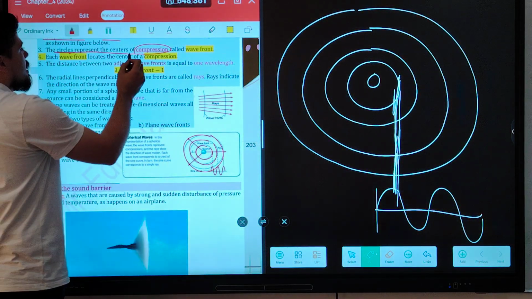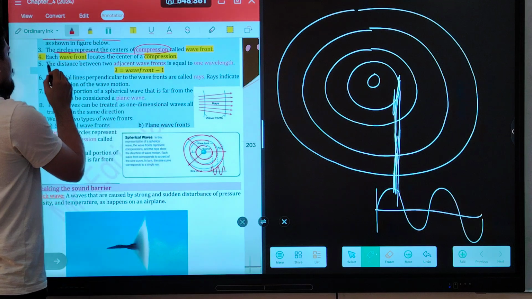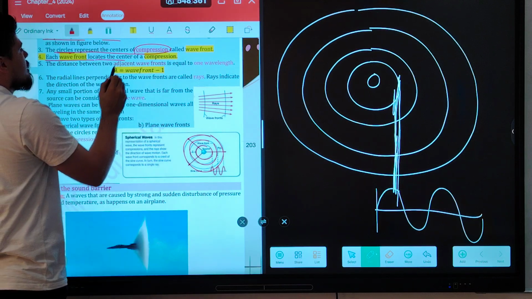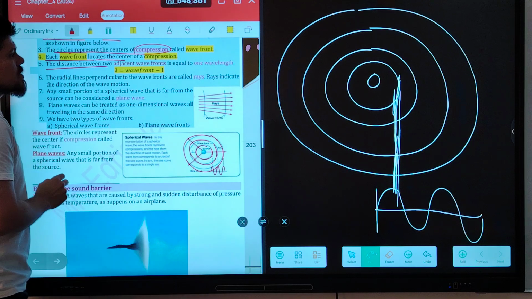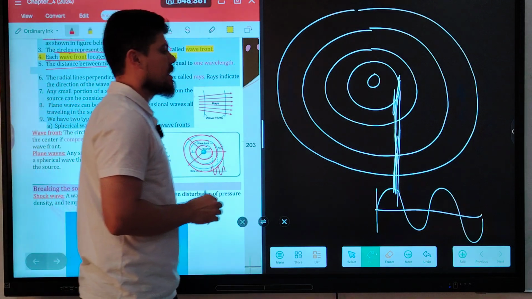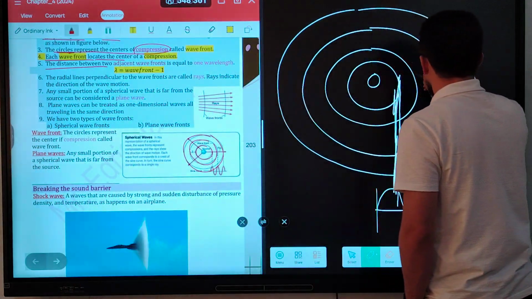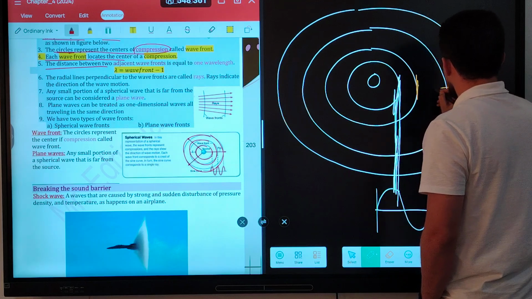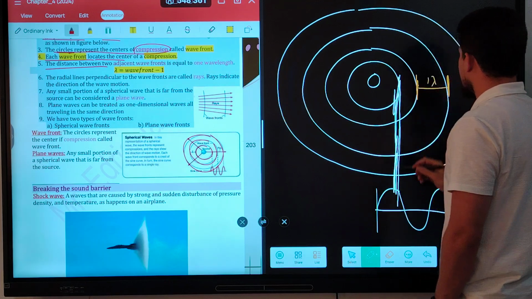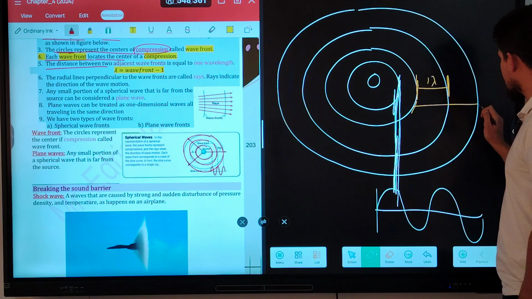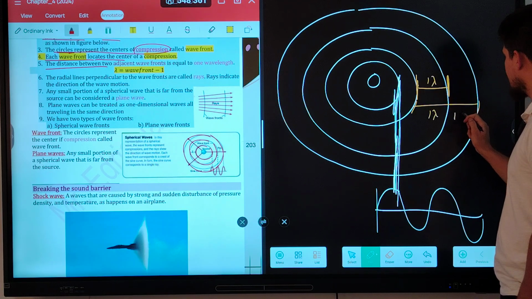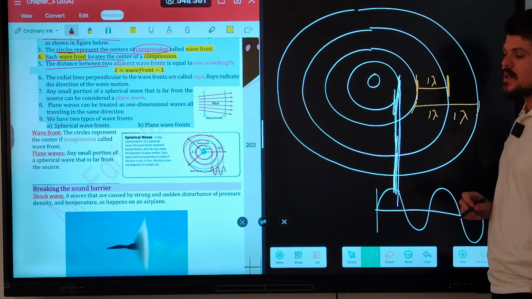The circle represents the center of compression, call it the wavefront. Each wavefront is located at the center of compression. So the distance between two adjacent wavefronts is equal to one wavelength. The distance between two wavefronts is equal to how many wavelengths? One wavelength. So what about the distance between three wavefronts? We have two wavelengths. 1 plus 1, 2 wavelengths.